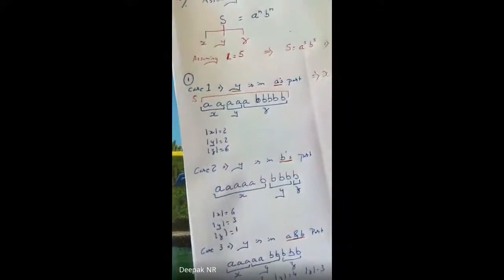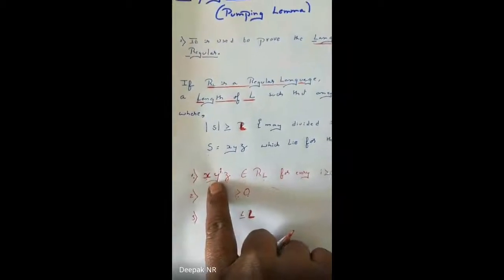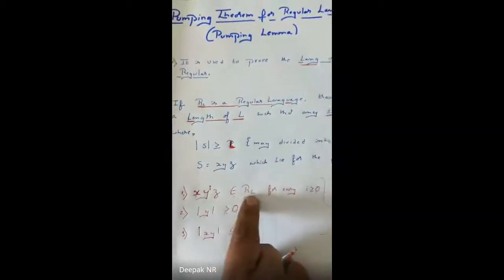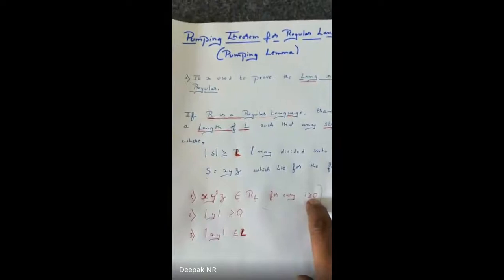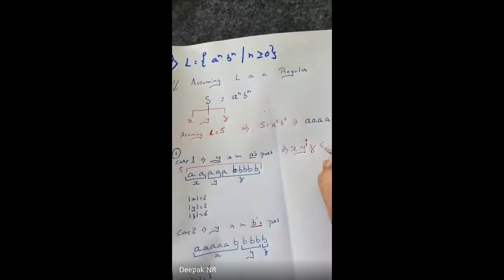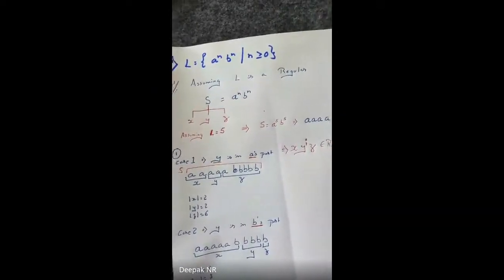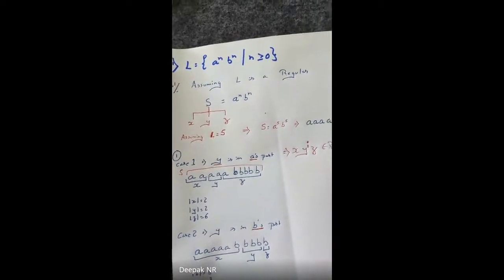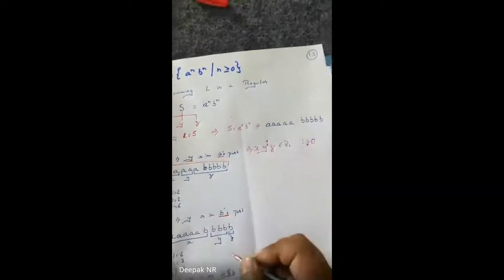Okay. Now, for this case 1, as I have said, X, Y and Z have been taken. Hope you guys remember, there was a formula in the case 1 state: X, Y to the power I, Z belongs to L, where I is greater than or equal to 0. So I have written X, Y to the power I and Z belongs to L, where I is greater than 0.